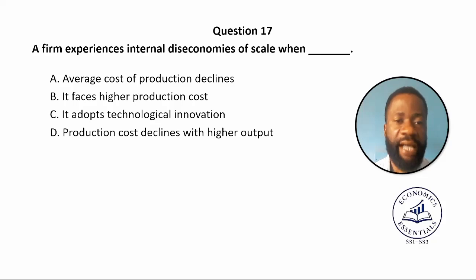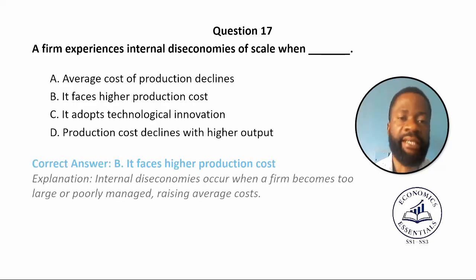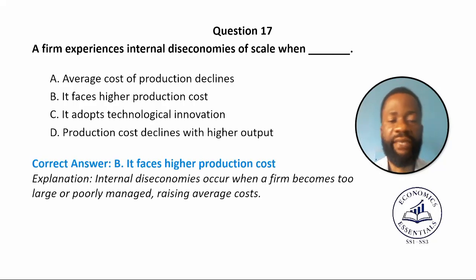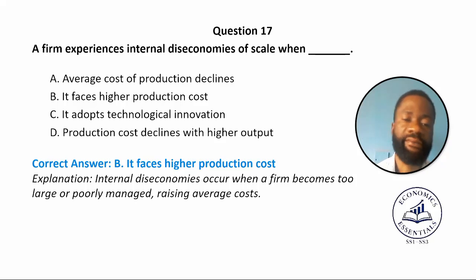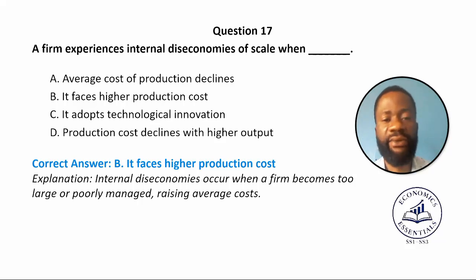And D. Production cost declines with higher output. The correct answer to question number 17 is B. It faces higher production costs. That is, internal diseconomies occur when a firm becomes too large or poorly managed, raising average cost.